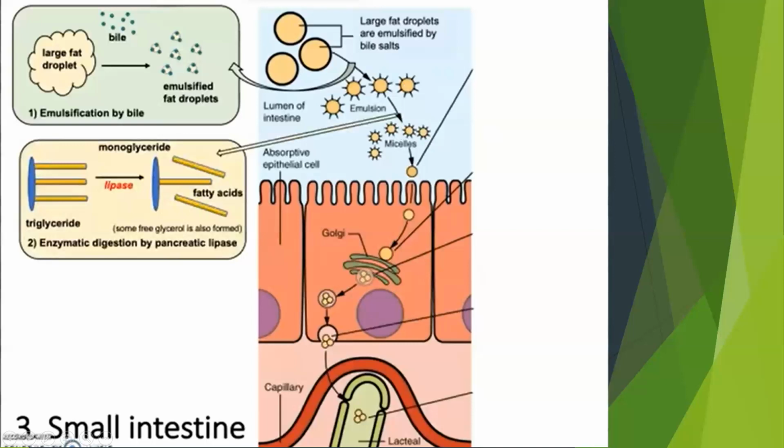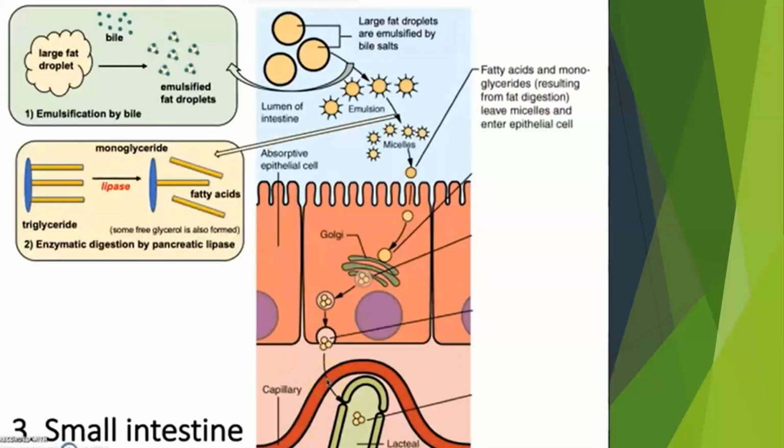This bile salt serves as a protection to the fatty acids so that they cannot go back into large fat globules. So after the digestion of triglyceride into smaller fatty acids, it will enter into our epithelial cells.